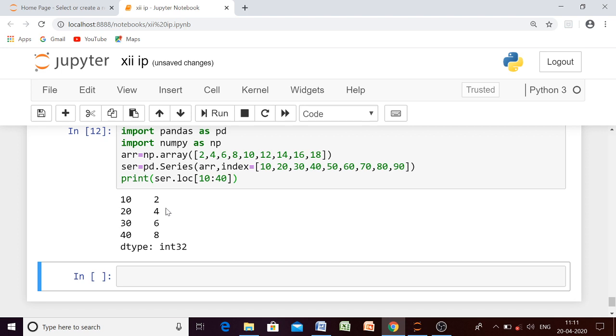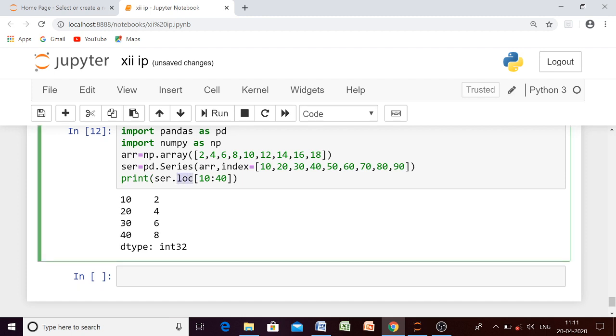2, 4, 6 and 8. Okay, got it? So the LOC function is used to filter elements using the index name, this index name that we are providing. But unlike this one, we have another one, and that one is ILOC. ILOC means integer location. Integer location means what? Which is implicitly given by the system.